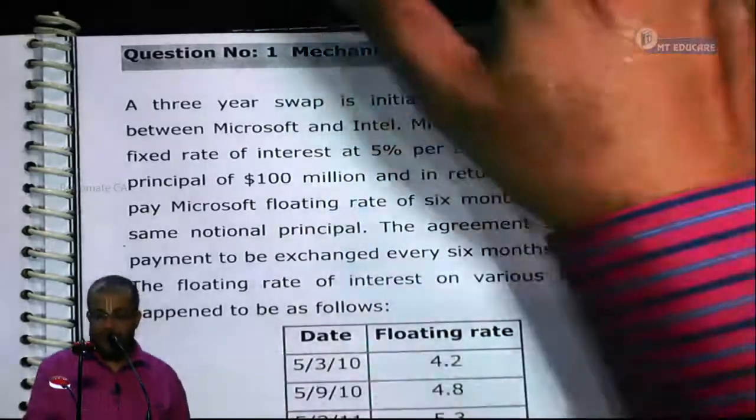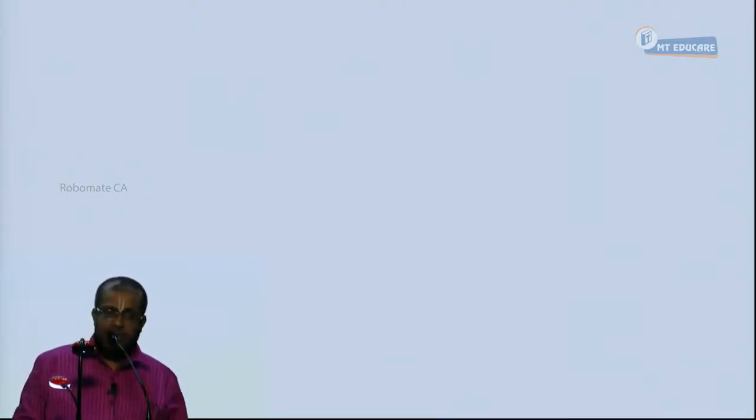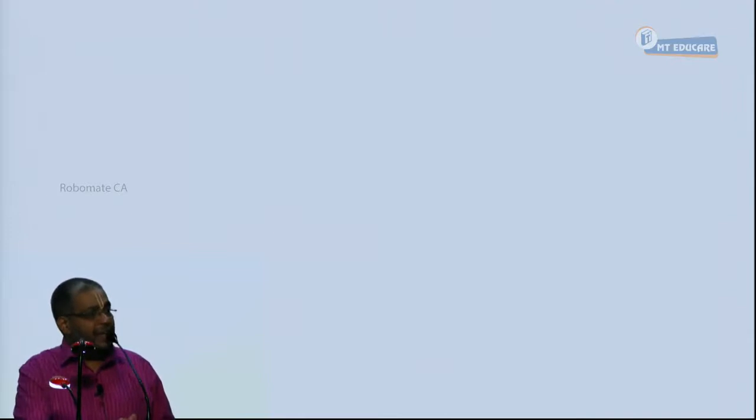Shall we start? Okay, listen here. Two parties entered into an agreement. Who are the two parties? Microsoft and Intel. The agreement name is interest rate swap. This agreement is alive for how many years? 3 years. The agreement is a swap. The word swap means exchanging. That is, Microsoft and Intel are exchanging two types of interest rates. A fixed rate and then a floating rate.